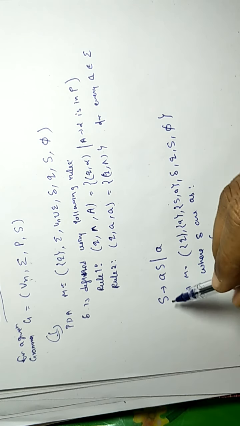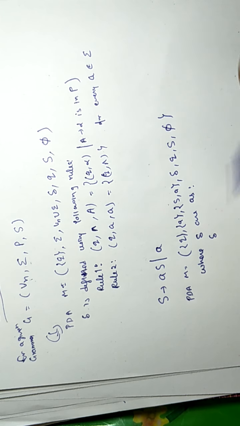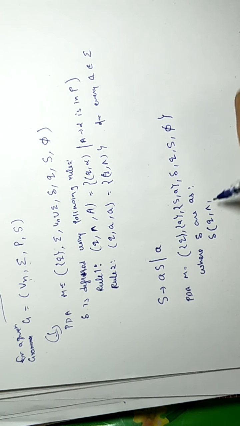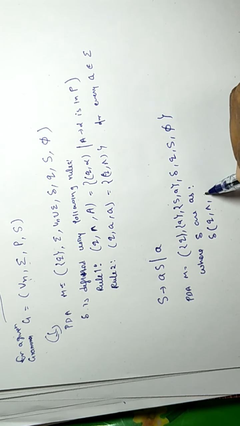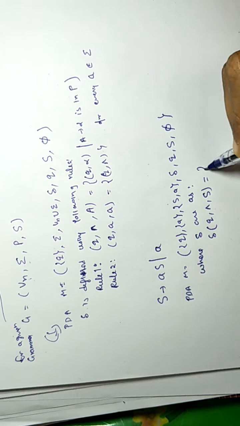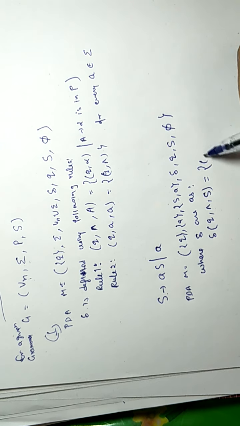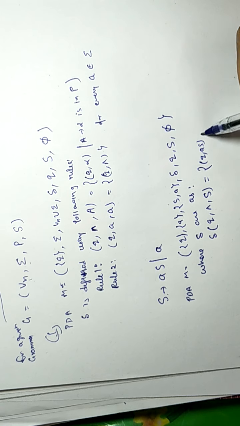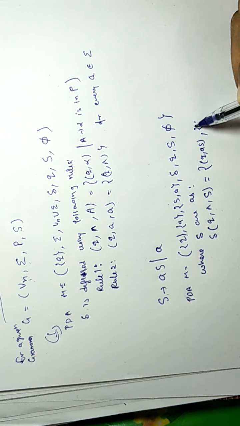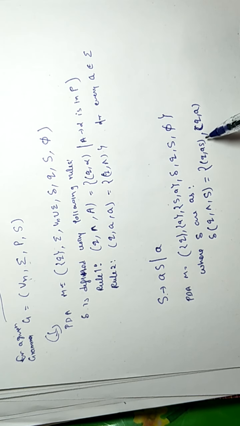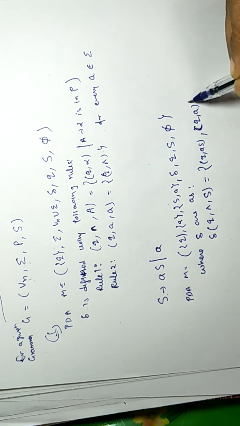First for the non-terminals. There is only one non-terminal, that is capital S. So delta of Q, epsilon, S is equal to, we have two values of capital S, either AS or A. So in place of S we can push AS or A.